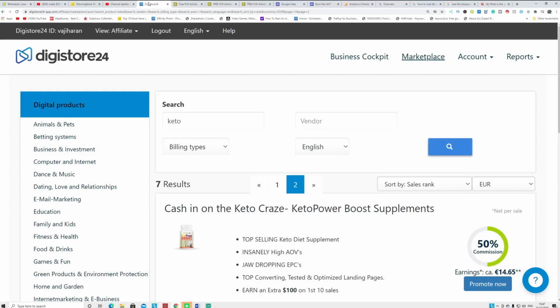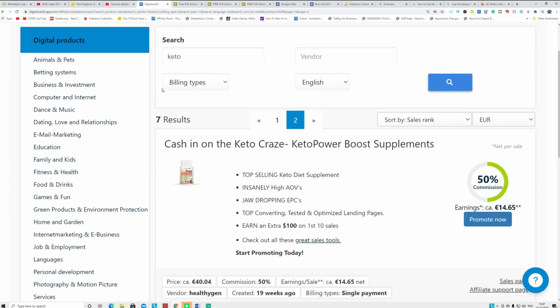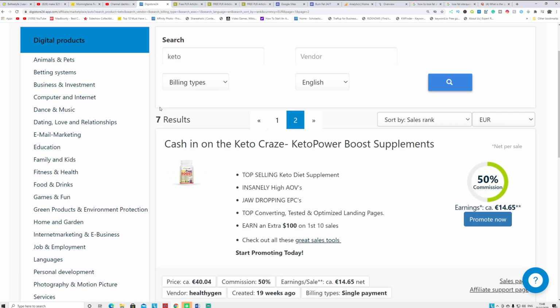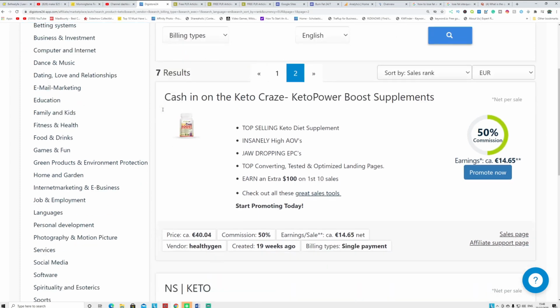The first thing, in order to make money, you need to go to an affiliate site like Digistore, ClickBank, JVZoo, Warrior Plus, or any affiliate offers, and you're going to find an affiliate offer to promote. Always pick health and fitness, business, and tech. If you promote a physical or digital product related to these three topics, you can always make money.